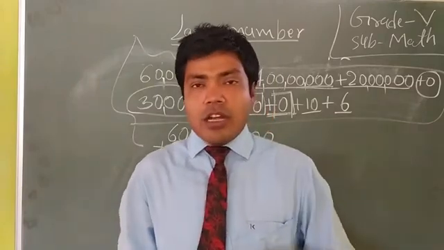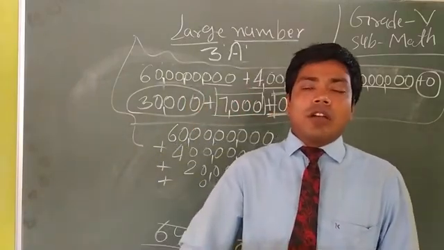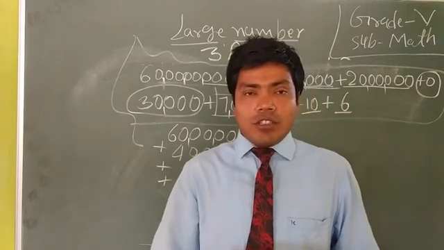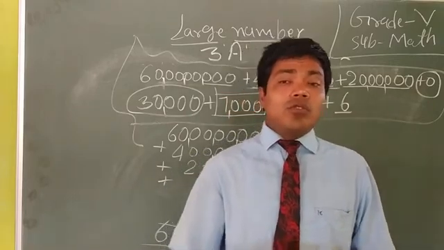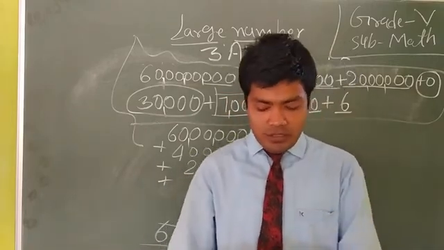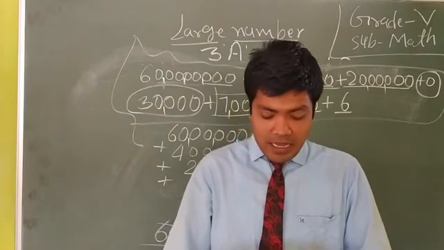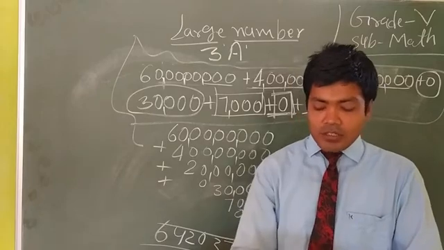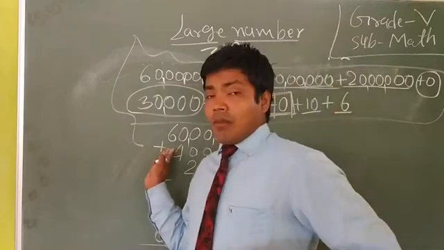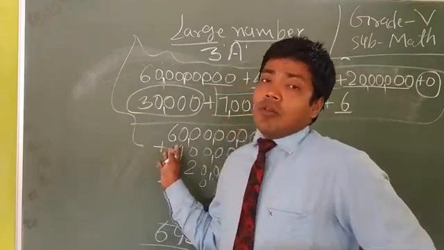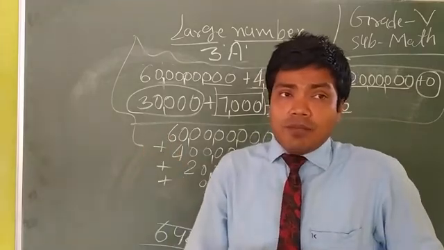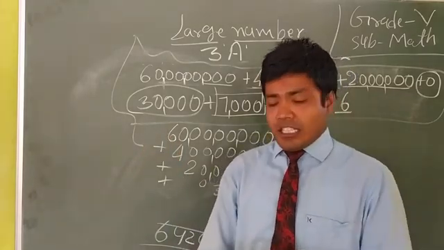So dear student, I hope that you have read about it and learned about it. You will complete this number system in your notebook. And after that, dear student, it is the short form, and after that we will read about the expanded form.